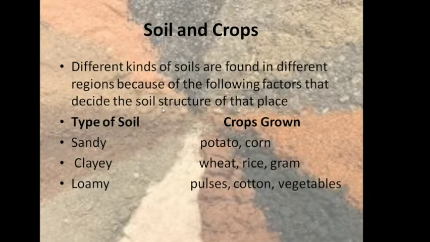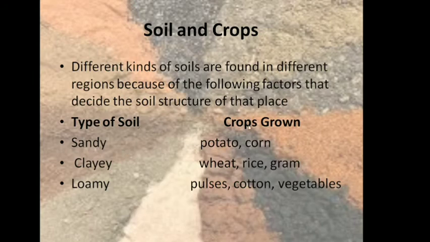Soil and crops. Different types of soils are found in different regions, and because of this they decide the soil structure of the place and the type of crops that will grow. So let us see some of the crops that grow in different types of soil. Sandy soil: potato, corn, and different types of cactus, etc. That type of plants will grow.